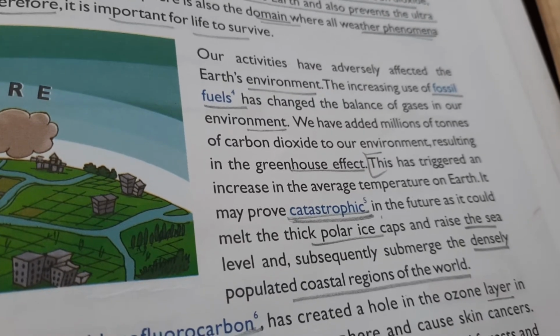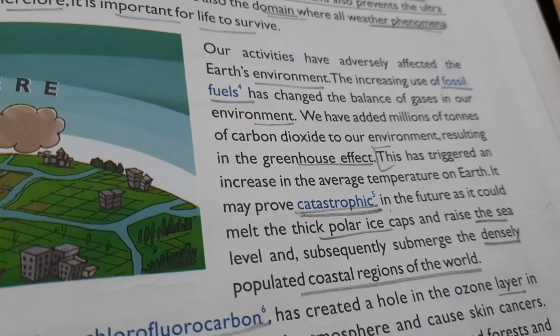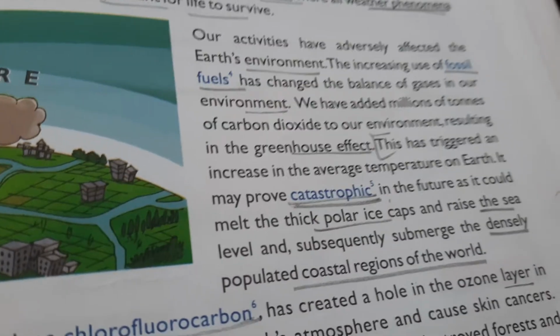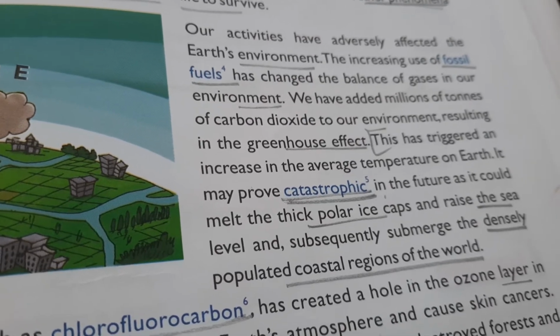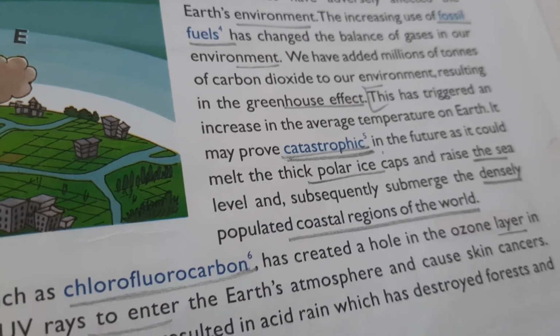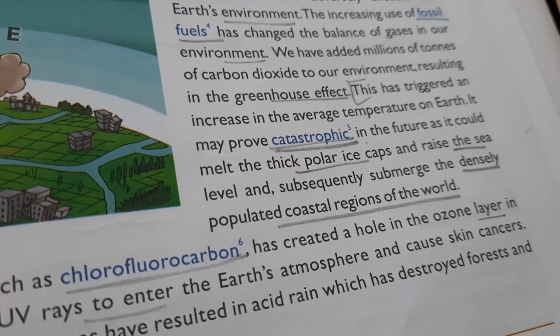We are burning the fossil fuels and that is emitting harmful gases, due to which the greenhouse effect has started. It has triggered the increase in the average temperature of the earth. It may prove catastrophic. That means it is going to be disastrous. ये सब ख़त्म भी कर सकता है.